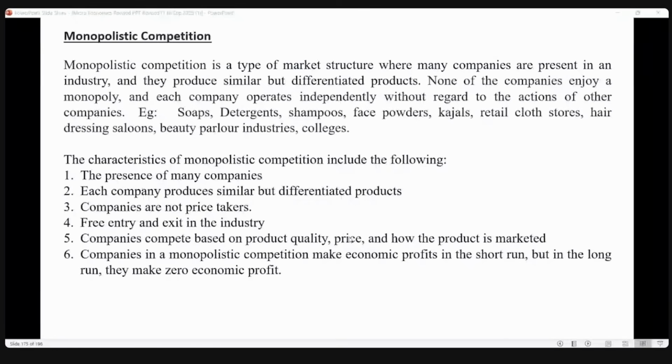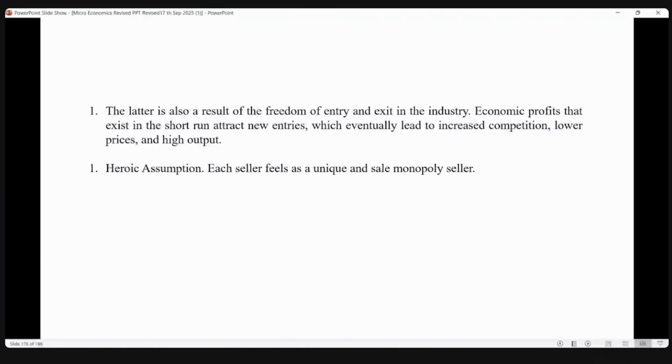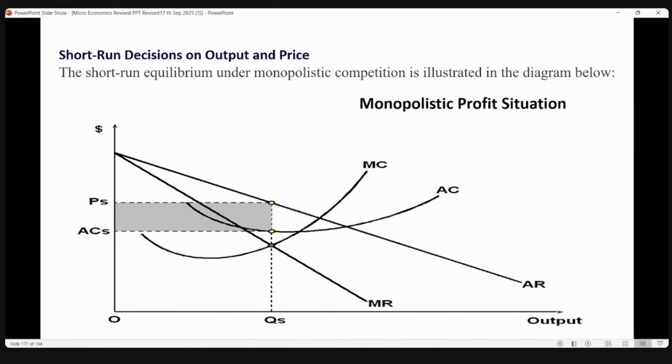So this is a monopolistic competition. In this monopolistic competition, you can see average cost. This is the short run. In the short run, this seller is having a profit situation. How you can tell immediately after seeing this is a profit situation is because this is his revenue, this is his cost. Draw the average cost curve which is below the revenue curve, and you can see equilibrium is existing at this point where MC meets the MR curve, which is slanting. Always the MR curve will be below the AR curve. I think this itself I have uploaded in the GLearn.